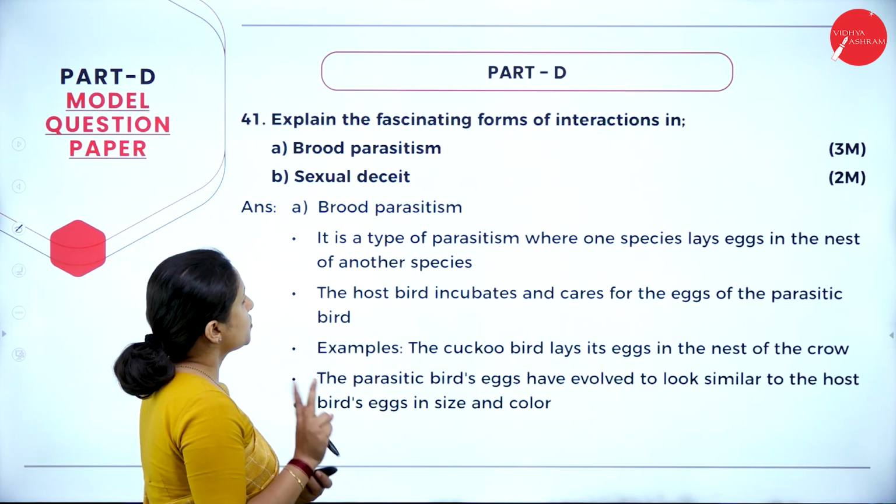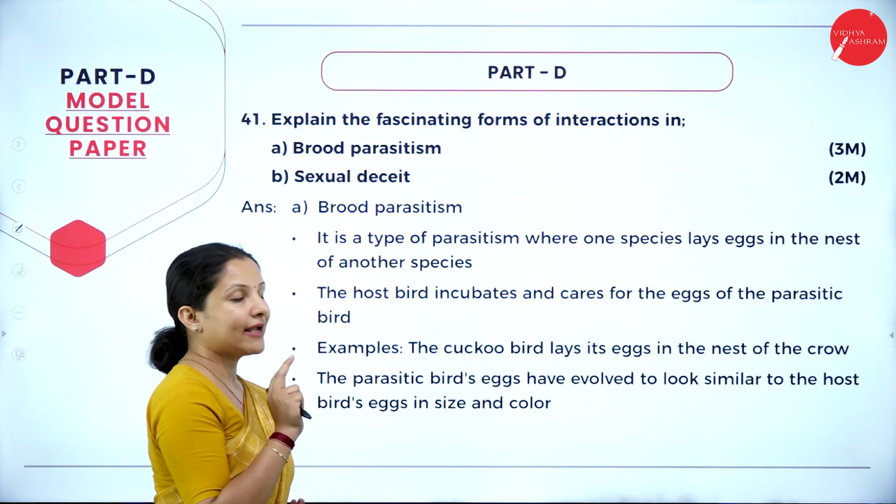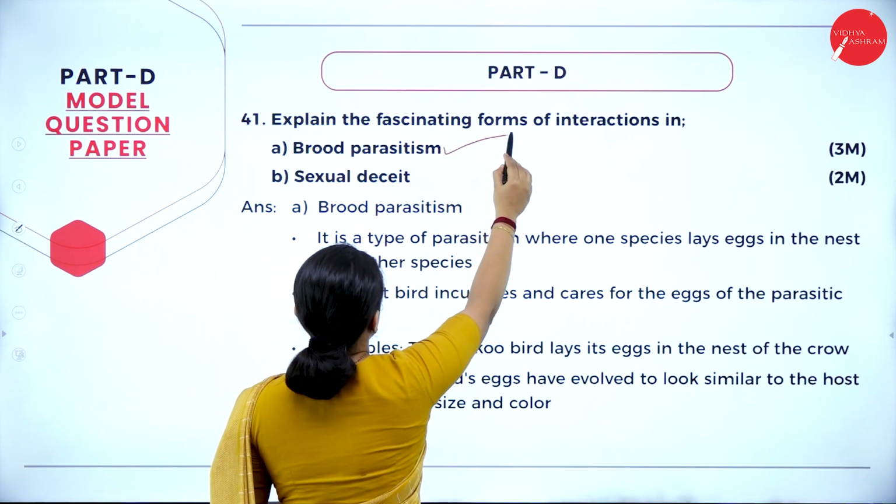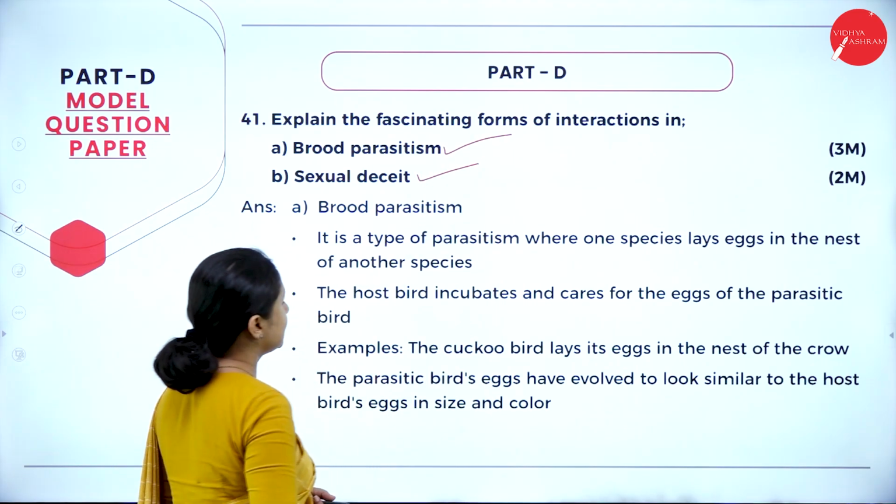So next question. Explain the fascinating forms of interaction. They have given two types of interaction. We have to explain about them. One is brood parasitism and the other one is sexual deceit.